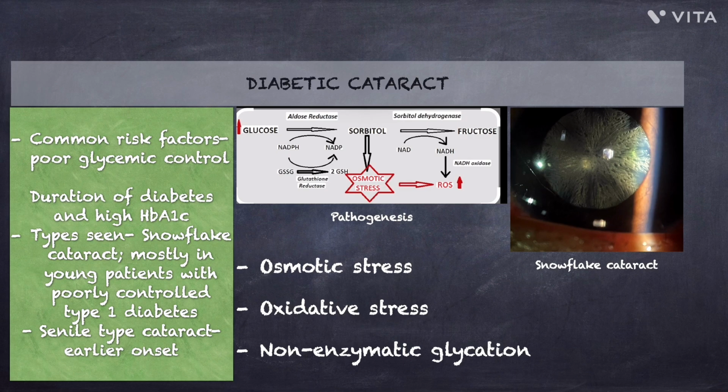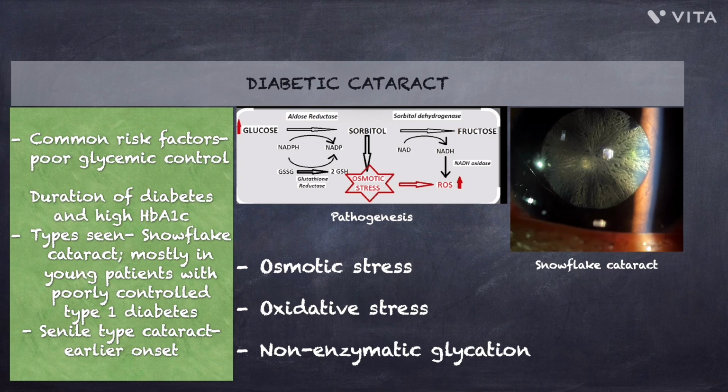Now, moving on to the pathogenesis. High glucose levels in the lens are converted to sorbitol by the enzyme aldose reductase. Sorbitol accumulates within the lens, causing osmotic stress, leading to lens fiber swelling and opacification. In addition, there is increased oxidative stress due to generation of reactive oxygen species, which damages the lens proteins. Finally, non-enzymatic glycation of lens proteins further contributes to loss of transparency of the lens.